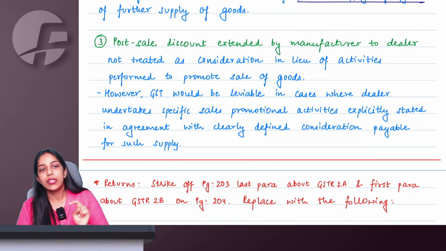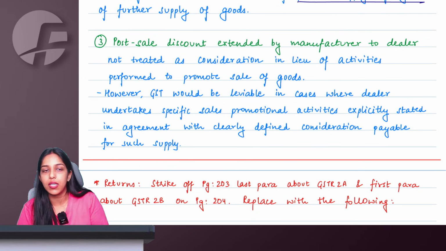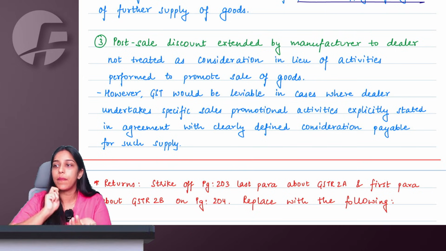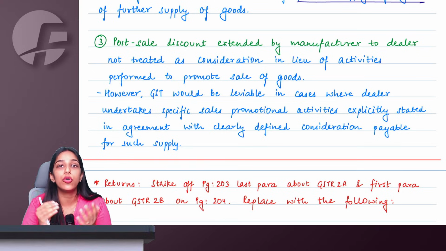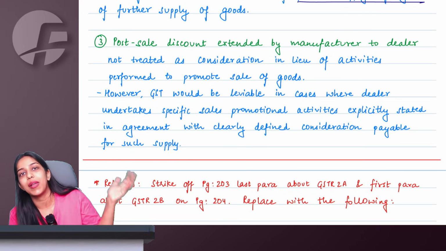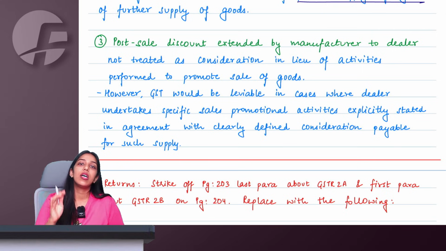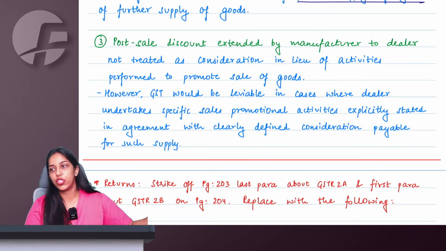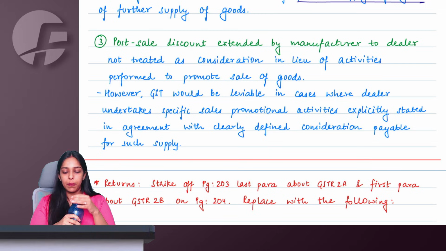In that case, they are paying these amounts or giving these discounts to specifically do something, agreeing to an obligation to do an act, and therefore you are giving this amount to induce the further supply, and therefore it will be considered as a consideration under GST. Right, ma'am.